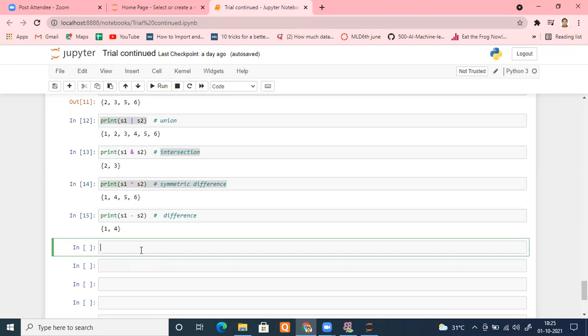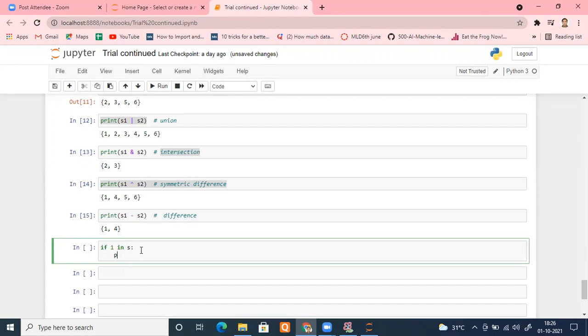Suppose you want to search for an element, let's say 1, to check whether 1 is present in my set or not. So I will type 1 in. If 1 in your set, that is S, just print yes or whatever you want to print, present.